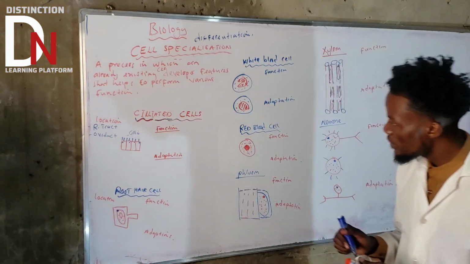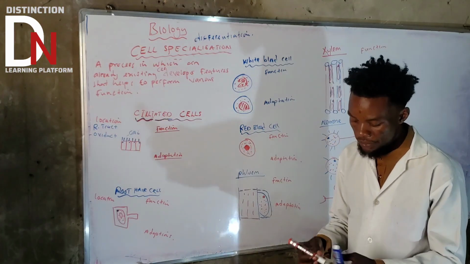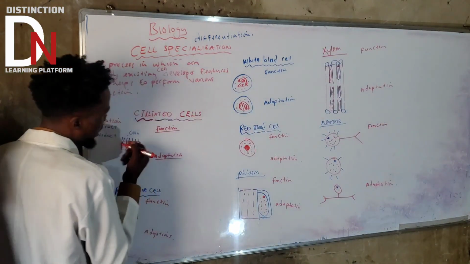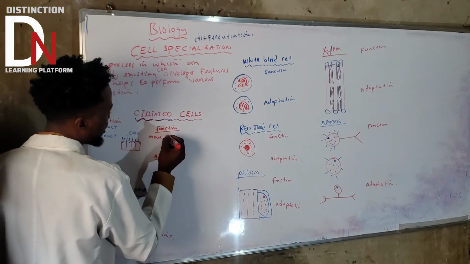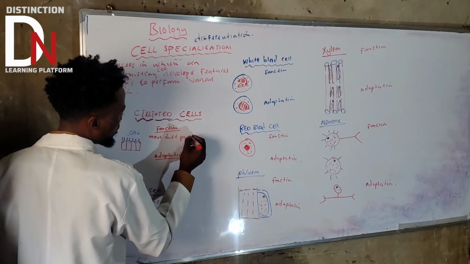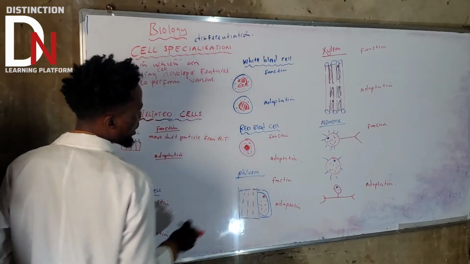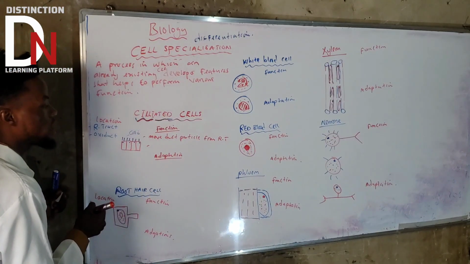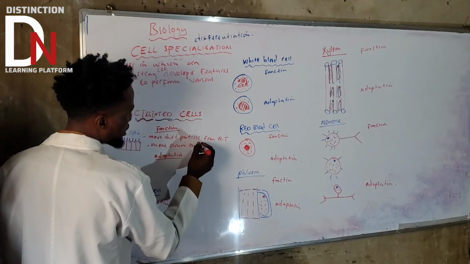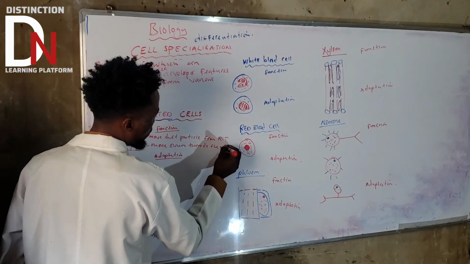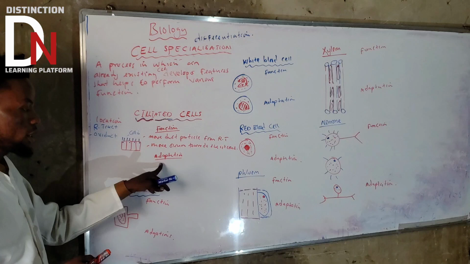Okay, now what is the function of that? So the function of the ciliated cell is to move dust particles from the respiratory tract. That's the first function. What is the other function? Also to move the ovum towards the uterus. This is what we said. Okay, two important functions.